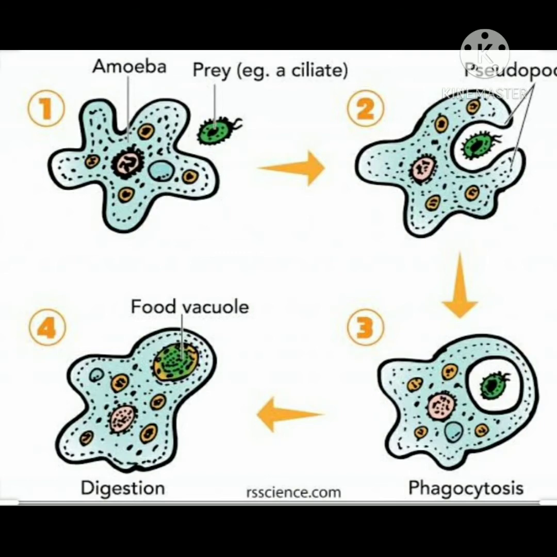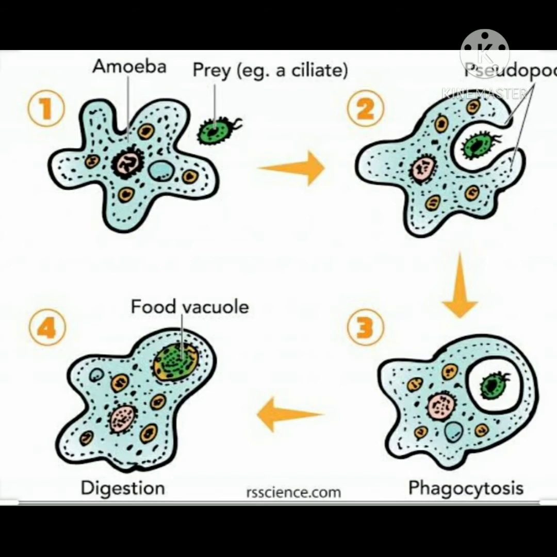This is known as phagocytosis. Once phagocytosis takes place, a food vacuole is formed within the body of the amoeba. Inside this food vacuole, digestive enzymes are produced and thus digestion occurs inside the body of the amoeba.